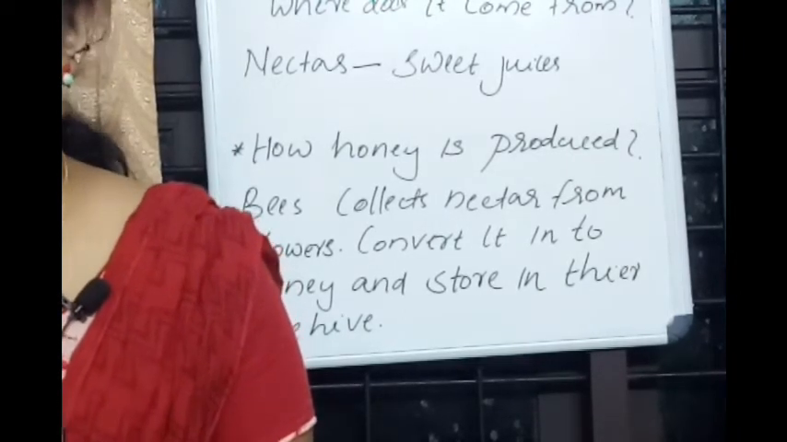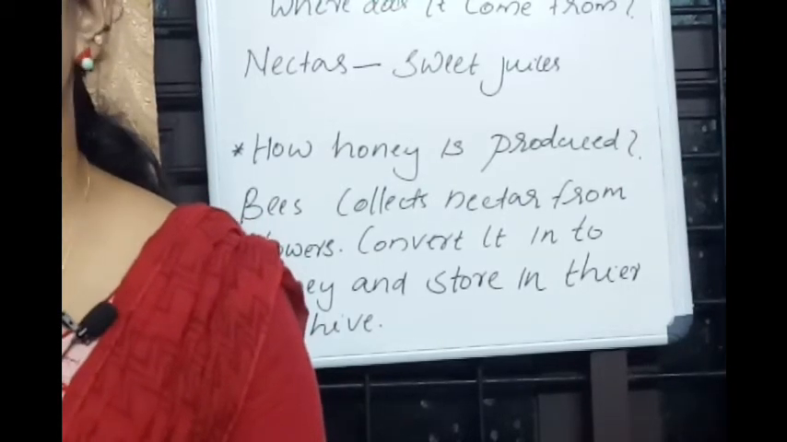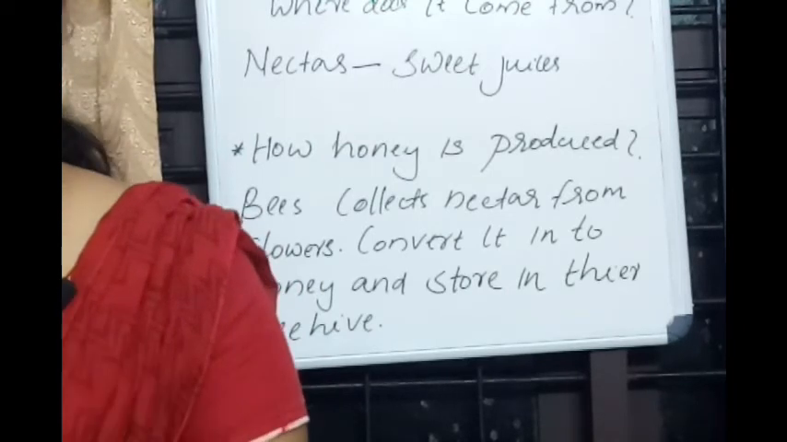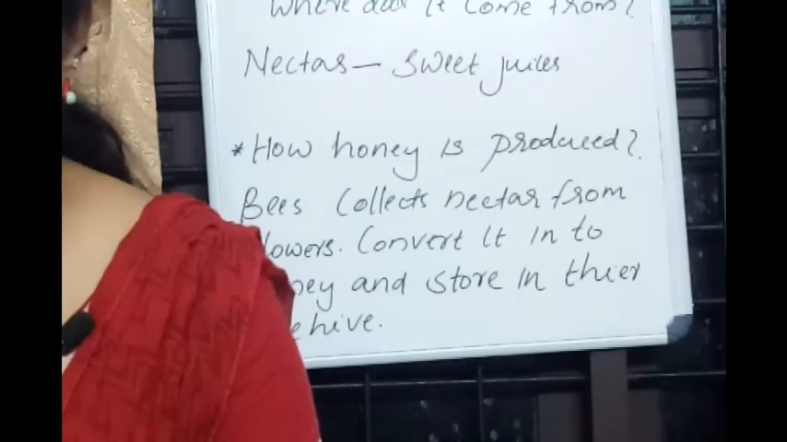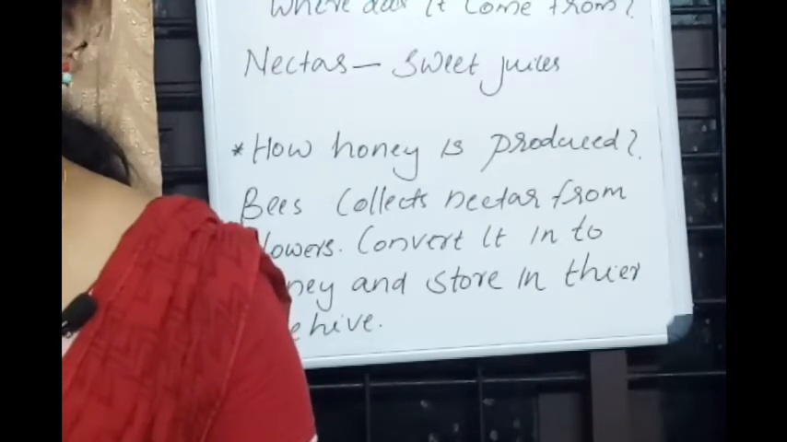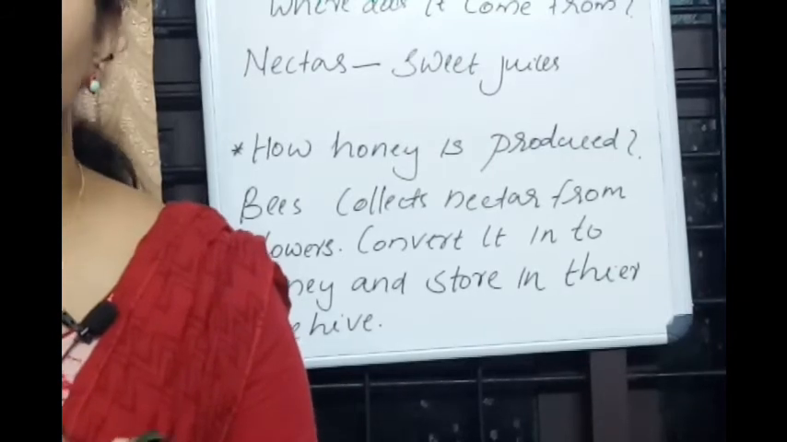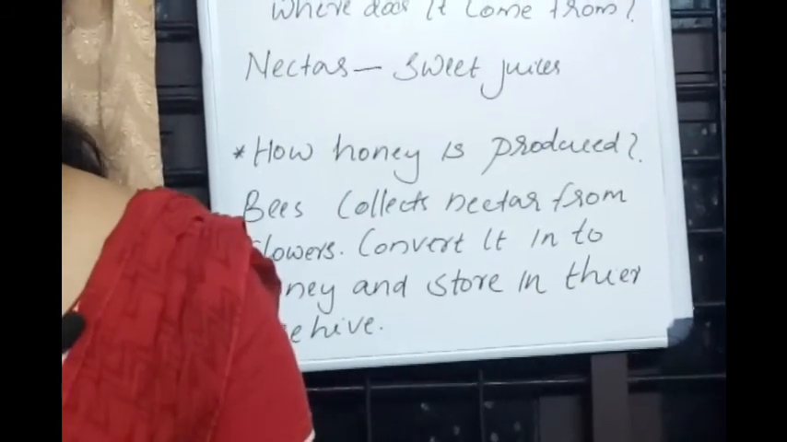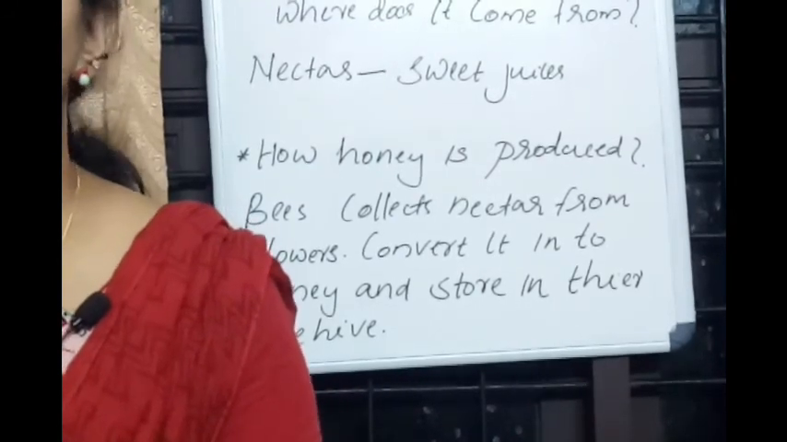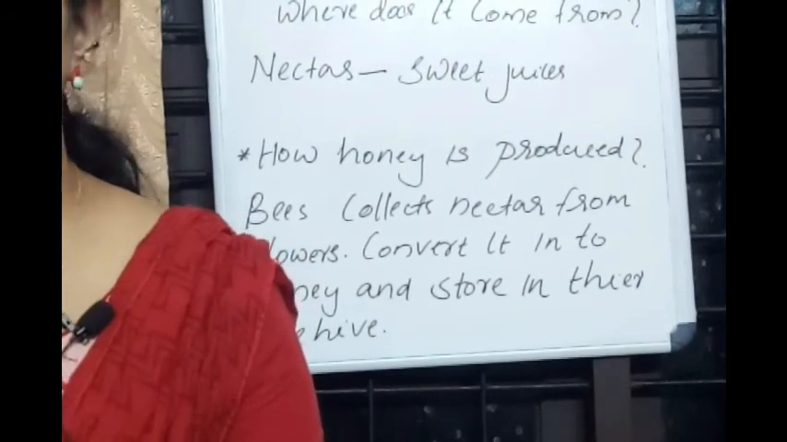Then we discussed the sprouts. Sprouts are the small white structure that comes out of a seed, and the seed later becomes a small baby plant. That small baby plant is known as a seedling. Finally, we discussed the nectar and how bees produce honey. Bees collect nectar from the flowers, then convert it into honey, then store it in their beehive. That's all about today's class.